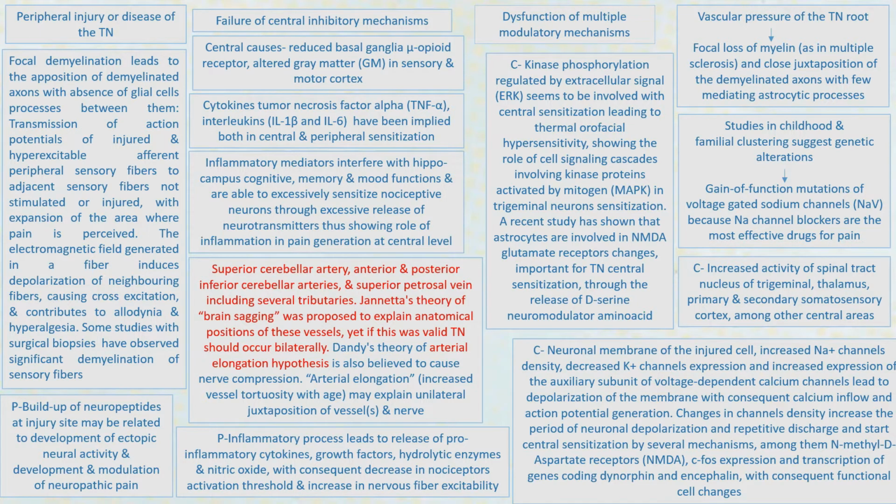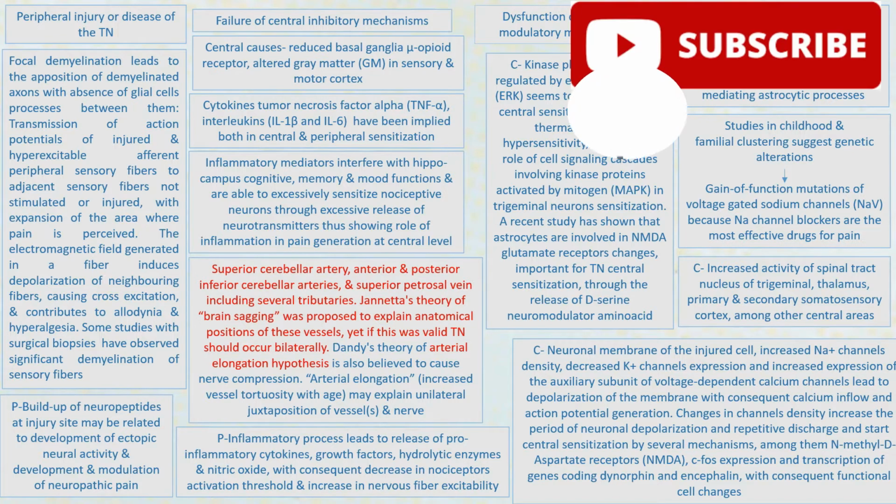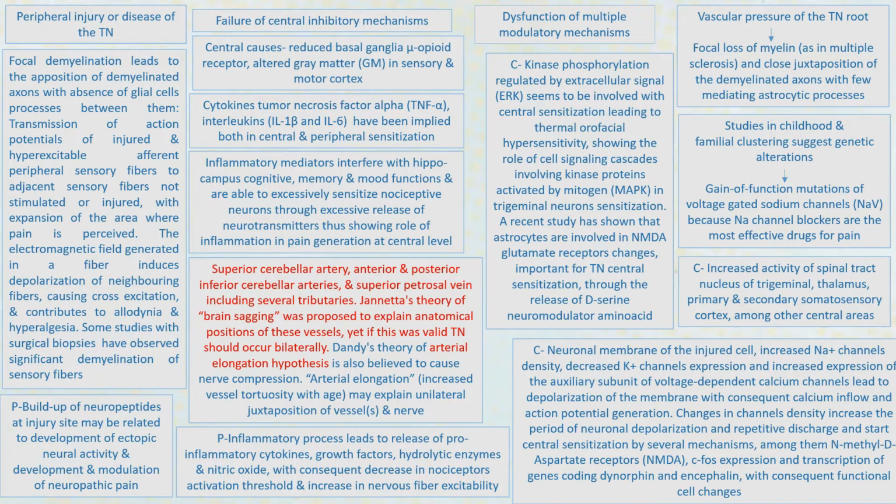Then there can be increased sodium channel density, decreased potassium channel expression and increased expression of voltage gated calcium channels, which can lead to subsequent depolarization of the membrane with consequent calcium inflow and action potential generation, which can result in repetitive discharge through several mechanisms as stated here.